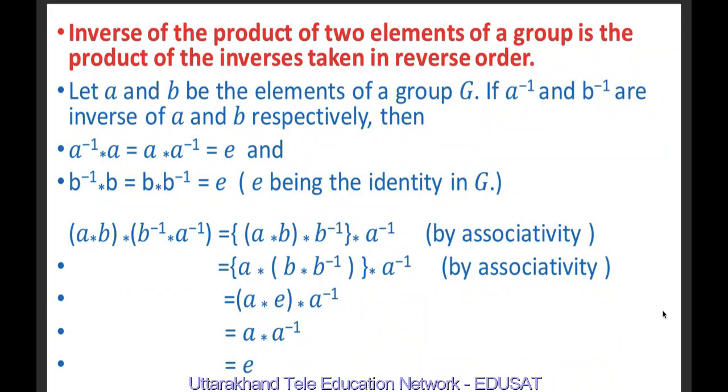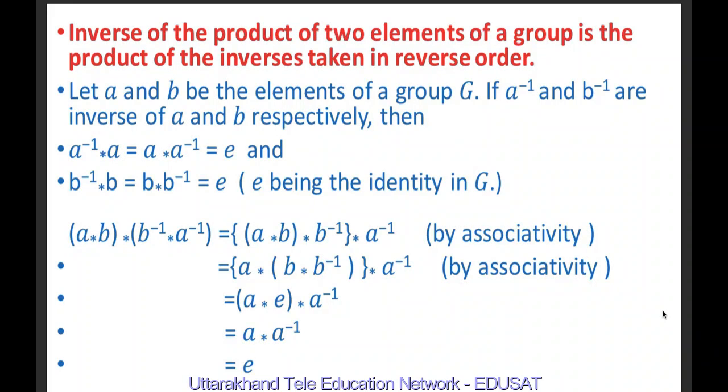Therefore, (A star B) star (B inverse star A inverse) can be written, using associative law, as A star (B star B inverse) star A inverse. I have written this within curly brackets, and outside we have only A inverse. Again, using associativity within the curly bracket, A star (B star B inverse) star A inverse.